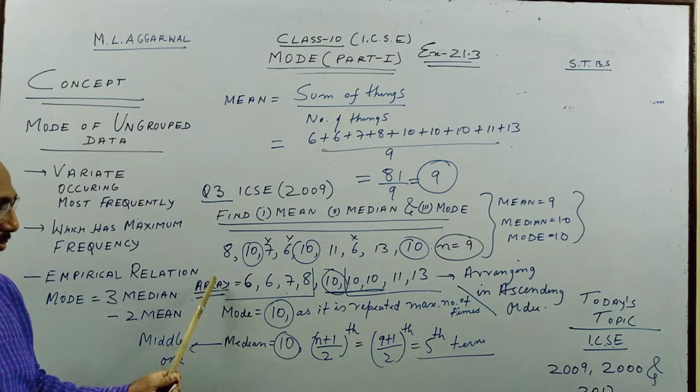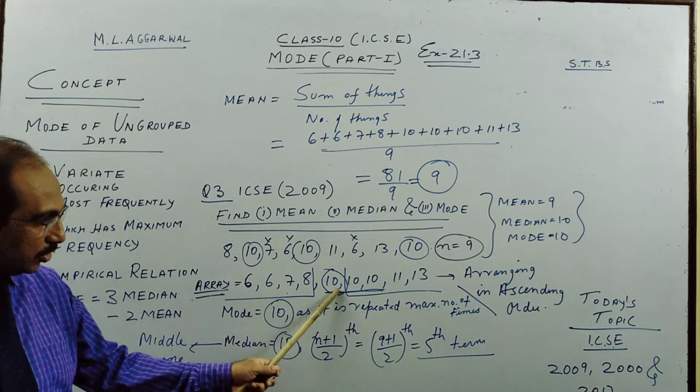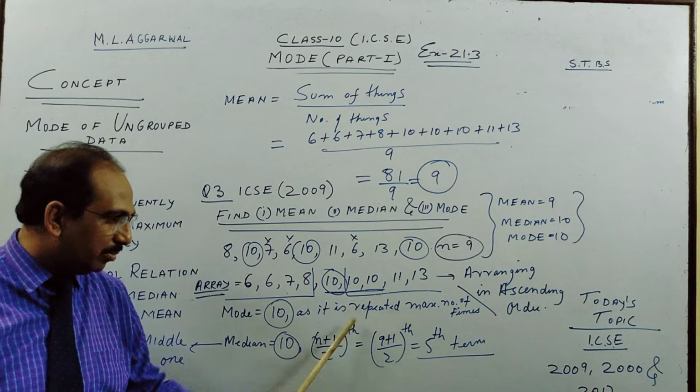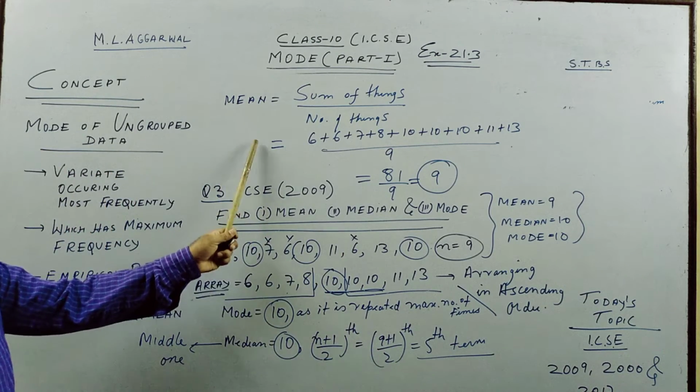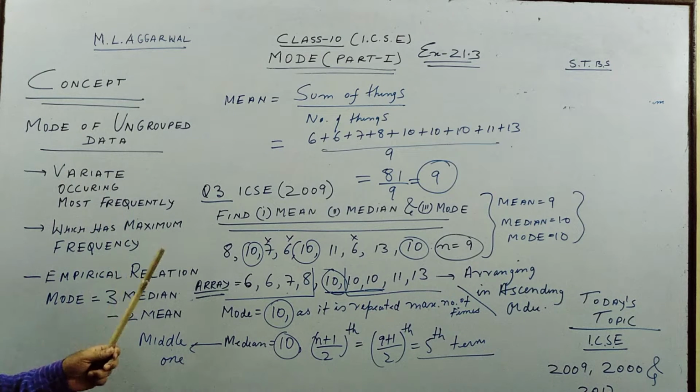So what I did, before I did anything, I arranged. I got the mode also, you can see, thrice it is coming, maximum, mode is 10. Median is the middle term I have explained, and for mean you have to take sum of things by number of things. So please pause your video and copy down, then I'll show you 2 more ICSE questions.